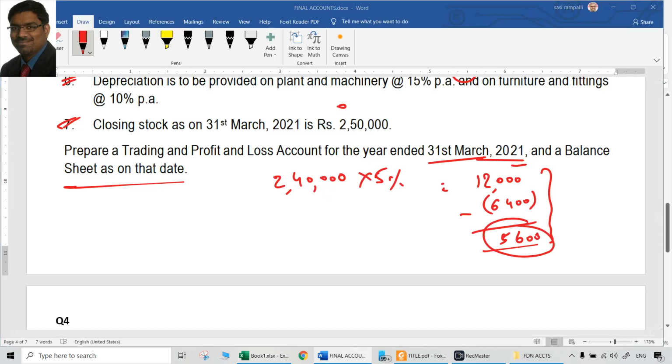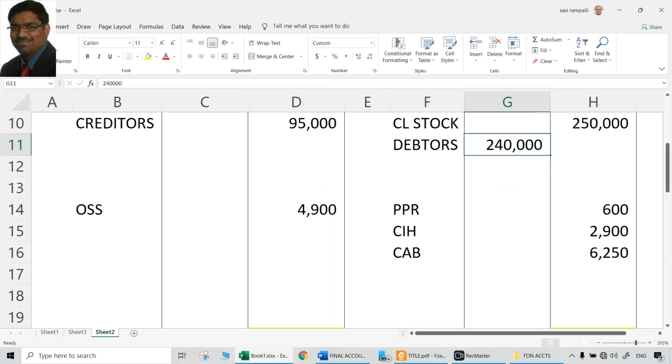What will be the other treatment of this? Ideally the provision account has to be credited, but the provision account already had a balance of 6,400. Adding 5,600 to that will make the provision account 12,000. So what we have done here is 5,600 separately and 6,400 separately, if we have to show them separately.